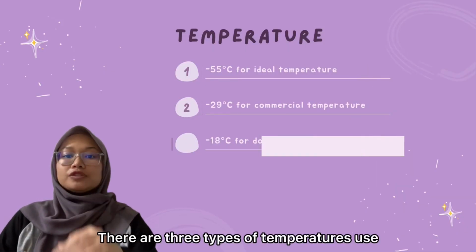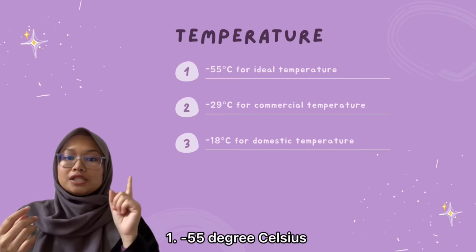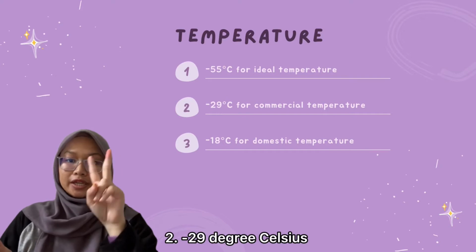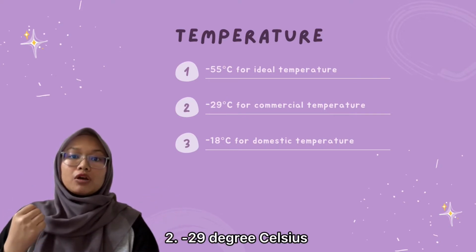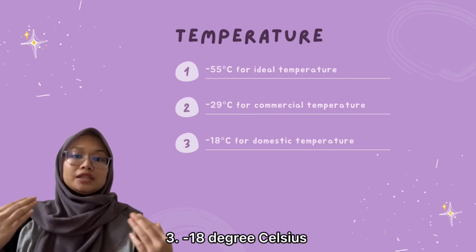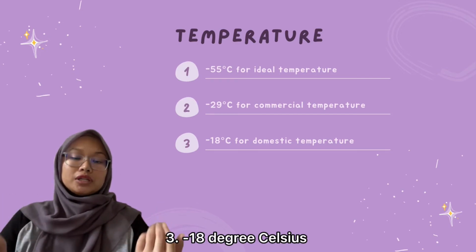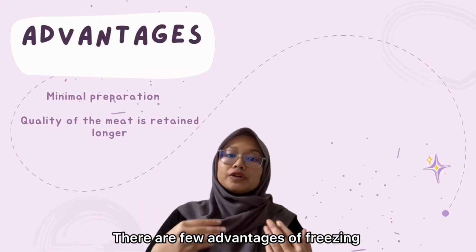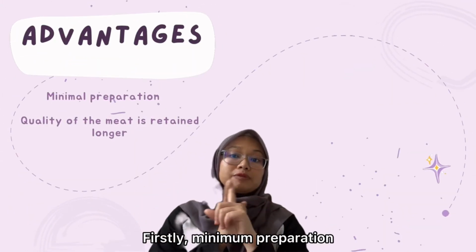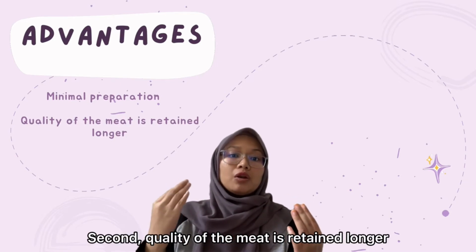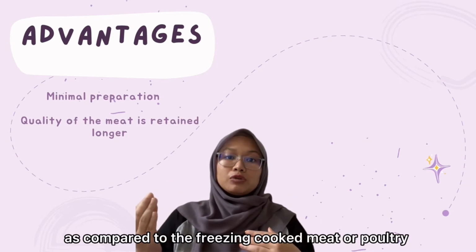There are 3 types of temperature used. Firstly is negative 55 degrees Celsius for an ideal temperature. Second, negative 29 degrees Celsius for a commercial temperature. Lastly is negative 18 degrees Celsius for a domestic temperature. There are a few advantages of freezing. Firstly is minimal preparation. Second, quality of the meat is retained longer as compared to freezing cooked meat or poultry.